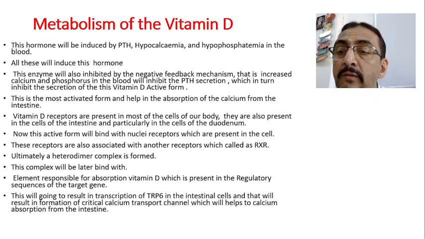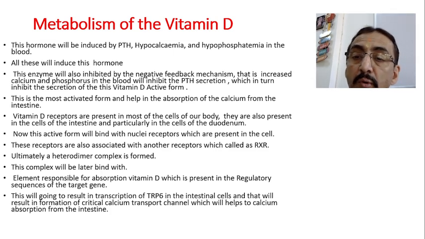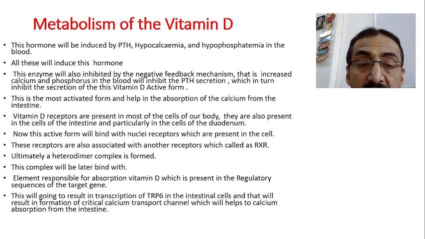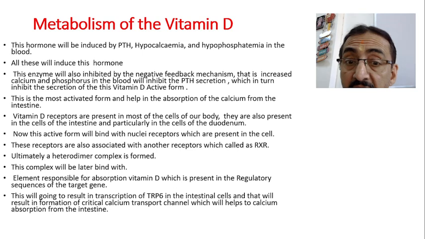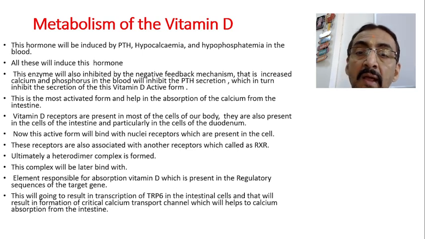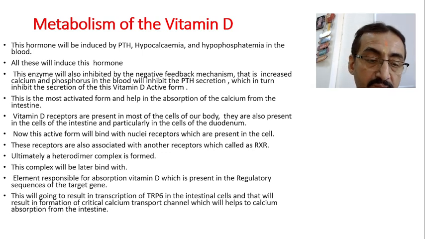and this complex will later bind to the vitamin D response element, which is present in the regulatory sequences of the target gene. This will result in transcription of TRPV6 in the intestinal cells, and that will result in the formation of a critical calcium transport channel, which will help calcium absorption from the intestine. So I am giving in detail how the calcium absorption takes place from the intestine.